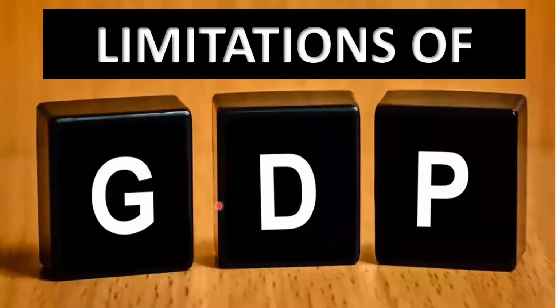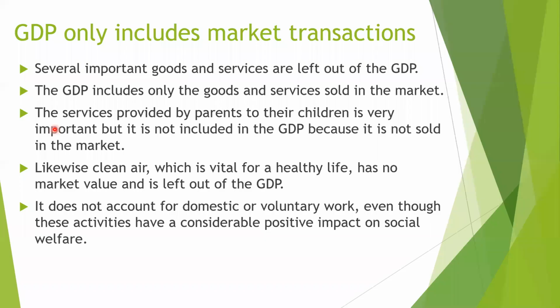Now, what are the limitations of GDP? GDP only includes market transactions. Several important goods and services are left out of the GDP. The GDP includes only the goods and services sold in the market. The services provided by parents to their children are very valuable, but they are not included in GDP because they are not sold in the market.